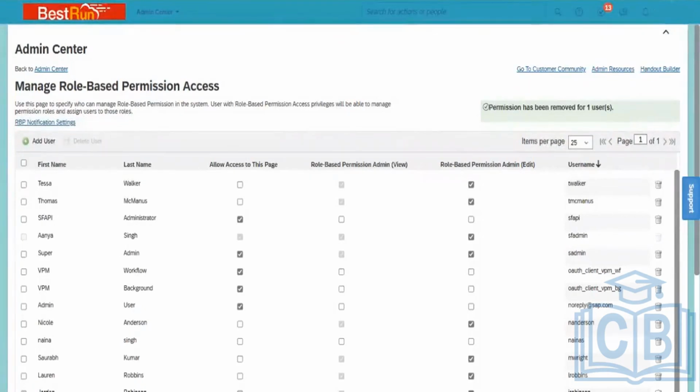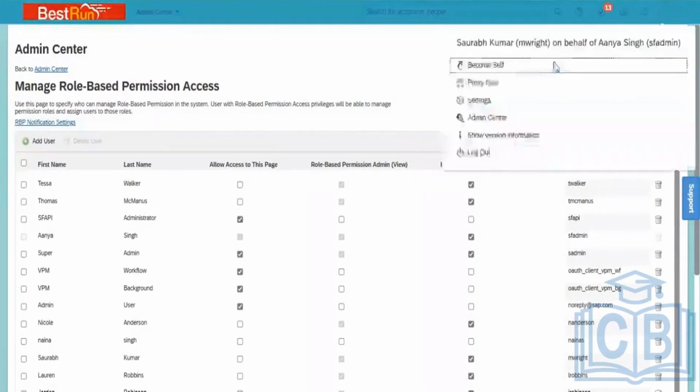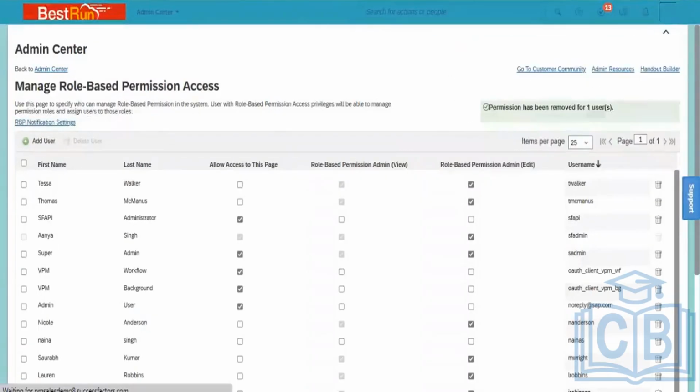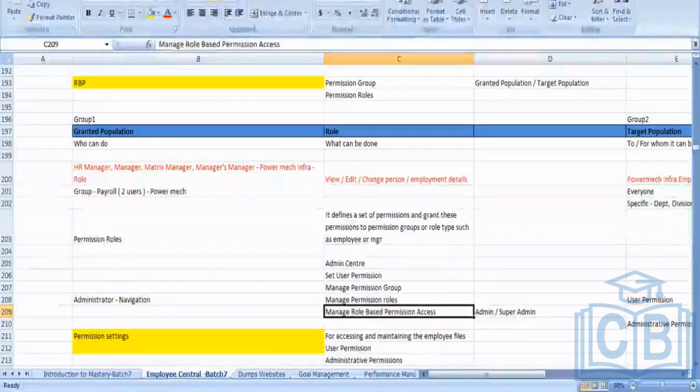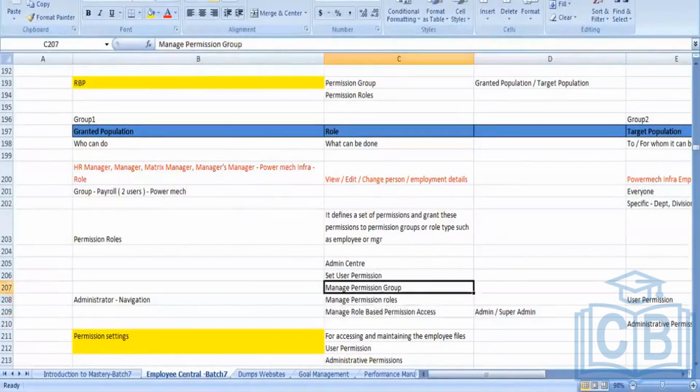Again going back into my own profile. I already removed the permission. This is the use of Manage Role-Based Permission Access. Apart from that, we have other tools: permission, group permission, roles, user permission and role search permission. In total, we have around 5 permissions. Any question?